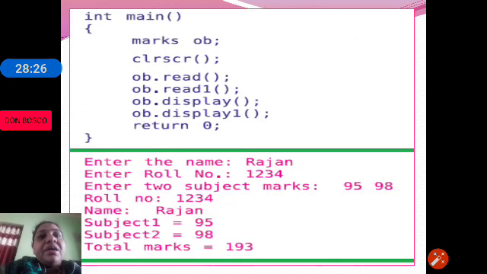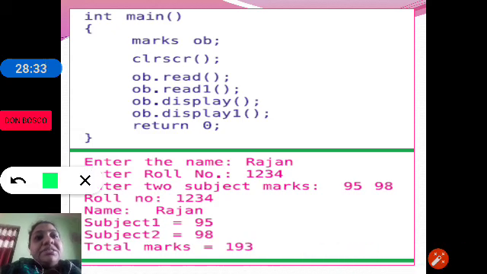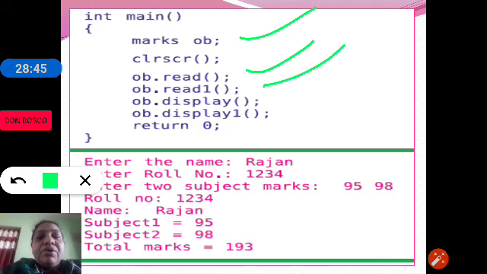So let us see the main program. In int main, marks ob. So ob is the object created for marks. Marks is the derived class. Then ob.read means we are calling the member of the student class, that is read. Then we are calling read1, that is the member of marks. Then we are calling the display function, then display1.